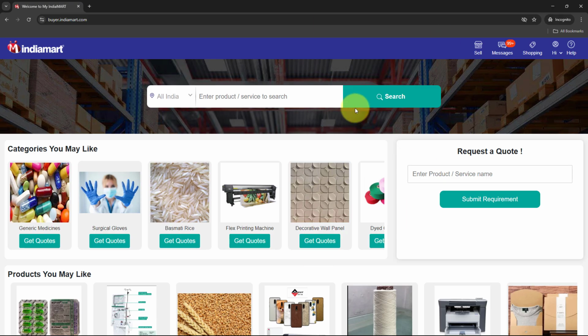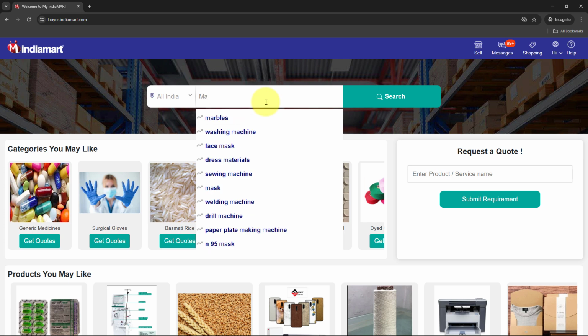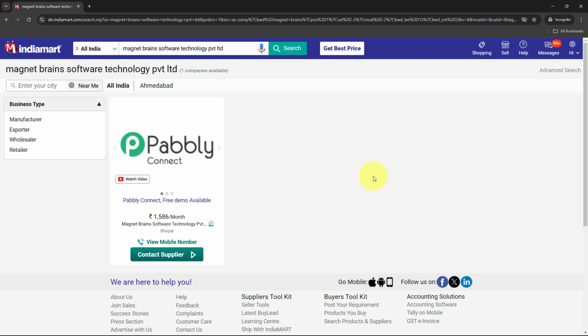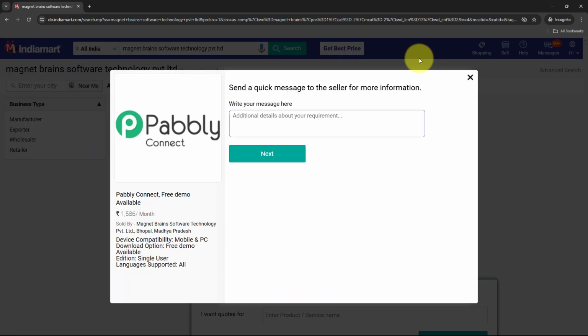So this is my IndiaMART user's account, and using this account, I'm going to generate the test lead. In order to generate the test lead, I have created a dummy product. So I'm going to search for the dummy product right here. So this is the dummy product that I've created. You can see right over here, and using it, I'm going to generate the test lead. For that, click on the Contact Supplier button.